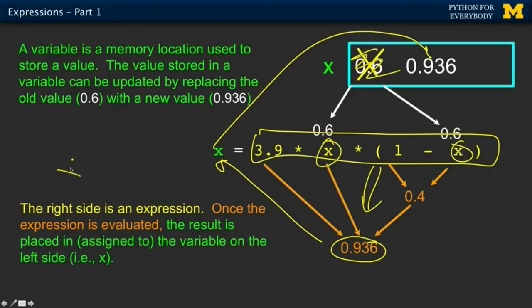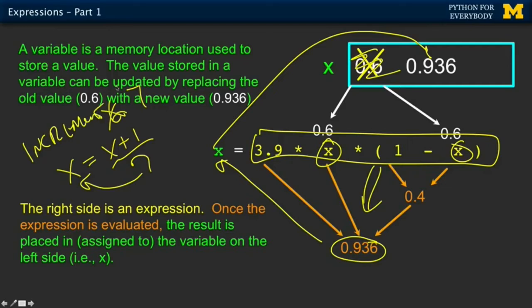Sometimes we'll say something like x equals x plus 1, and that's our way of adding 1 to x. Whatever x is, maybe x is 6, this becomes a 7, and then the 7 goes into x and overwrites it. We call this increment. We'll see this soon. That's why you can put the same variable on both sides. Now, in mathematics, x equals x plus 1 makes absolutely no sense, but in programming, it is one of the more common things that we do. Okay, so that gets us through variables and constants, and now we're going to talk a little bit more in detail about expressions.